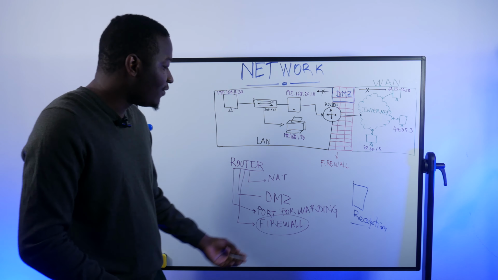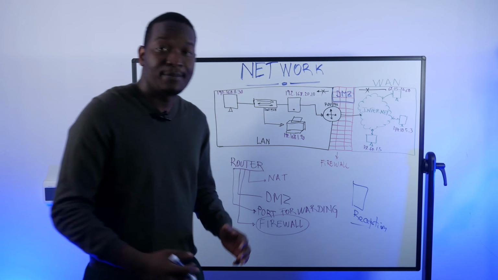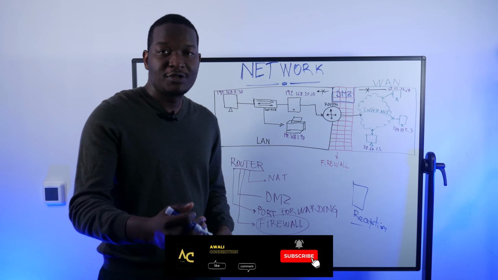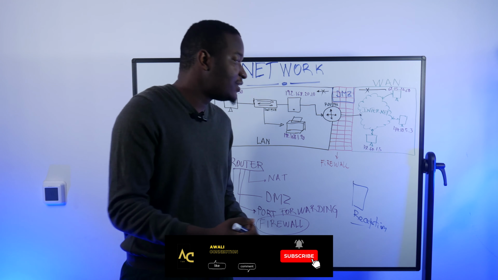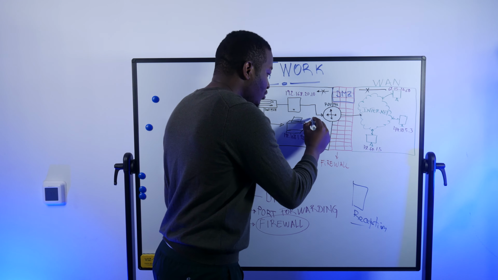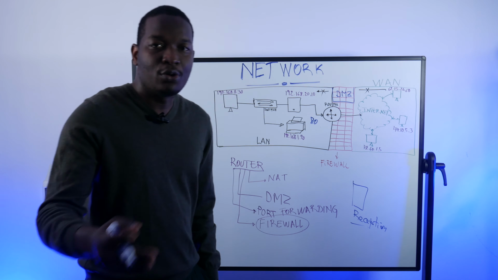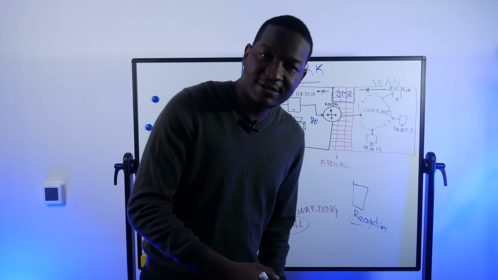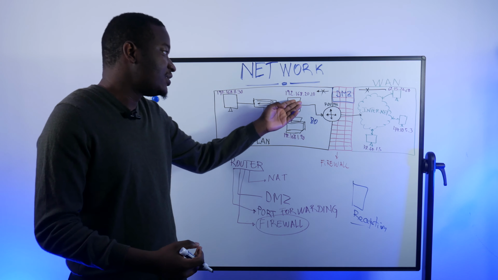After that, we have port forwarding. What is port forwarding? Port forwarding is the concept that allows communication, but we need to specify which port is going to allow this communication. For example, we use port 80. So what is a port? A port is how a device in our LAN talks to another device outside of our LAN. For example, this device would like to talk to this device.